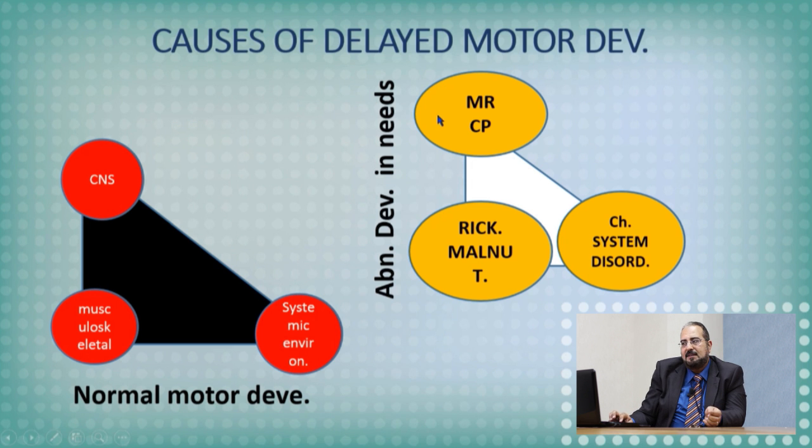What are the causes behind this? Only these are the 3 main areas to look for. Either the brain: maybe mental retardation, maybe cerebral palsy, the commonest. Maybe a musculoskeletal system problem, like rickets or malnutrition. Maybe chronic systemic defects: chronic renal failure, chronic liver failure, chronic pulmonary disorders, heart failure, congenital heart disease, something like that. So the first point is the gross motor: which is normal, which is abnormal, when we consider it abnormal, and what are the causes behind this. If I classify it like that, it is easy to pick it up.